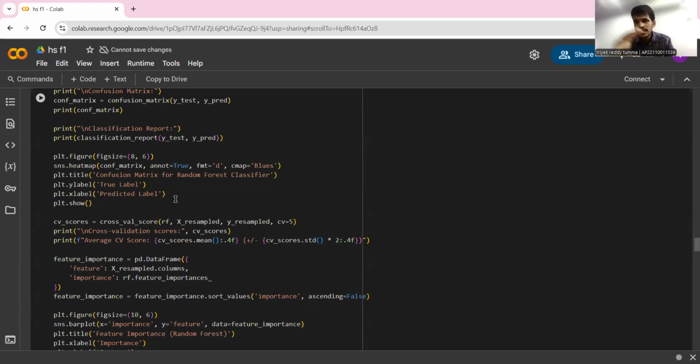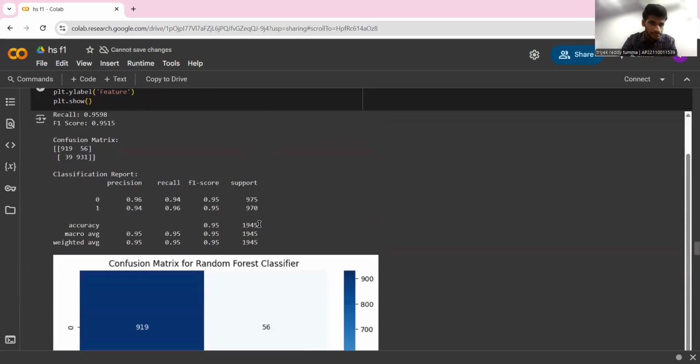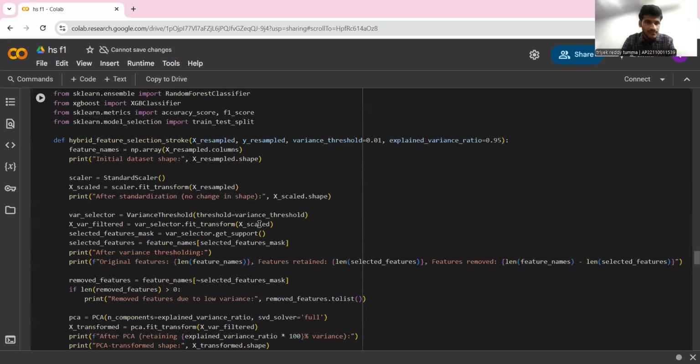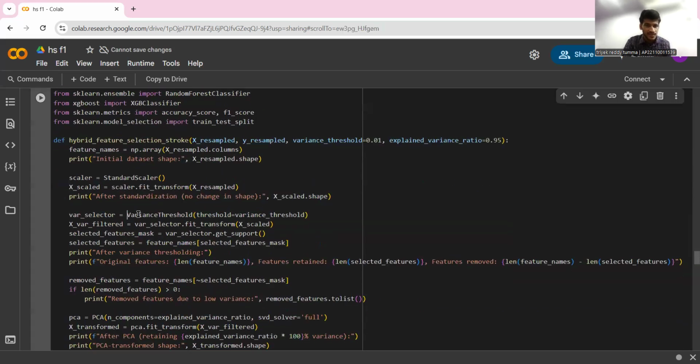If the data is scattered throughout the whole graph, only then will we get to know how well our data set is, and it will give the interesting patterns. If the data points are present within some particular area, it doesn't give much information. So low variance means it doesn't give much information. High variance means it gives more information. What we are trying to do here in the code is, first, pass a variance threshold. If the values are below that threshold, which means low variance, we simply remove them.